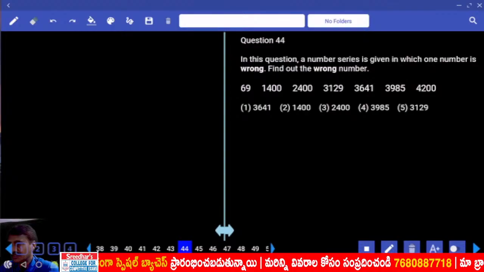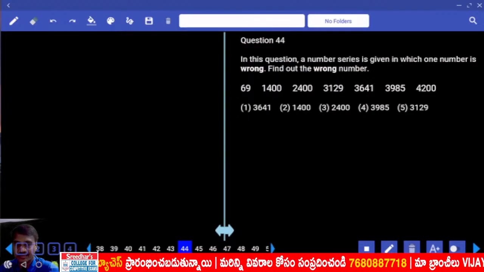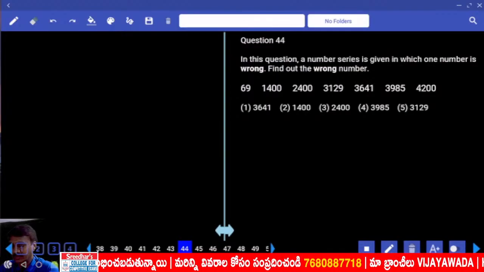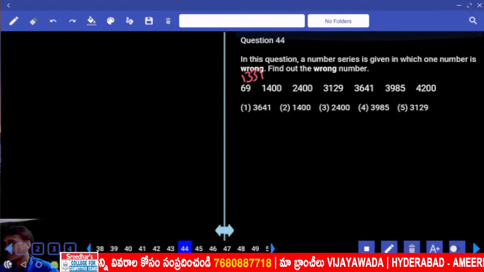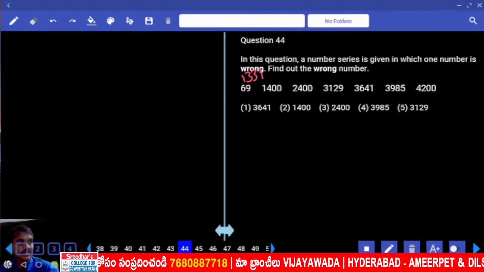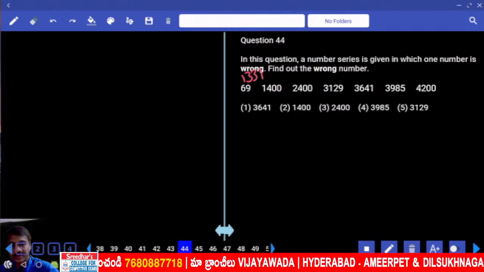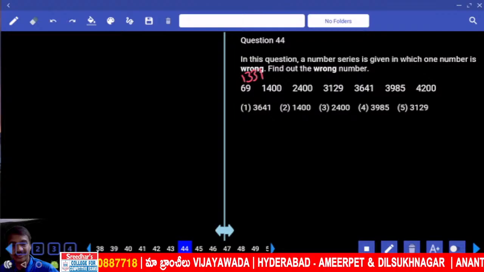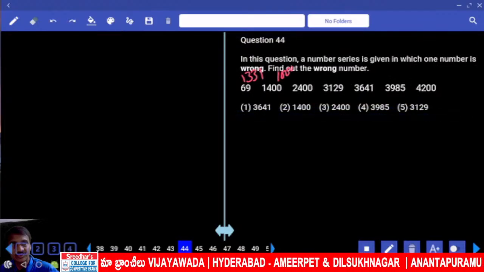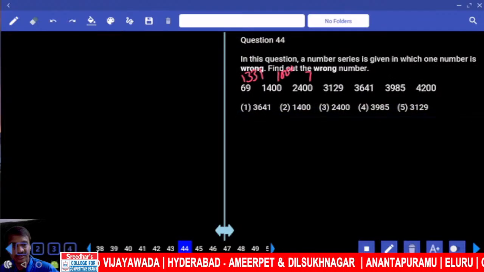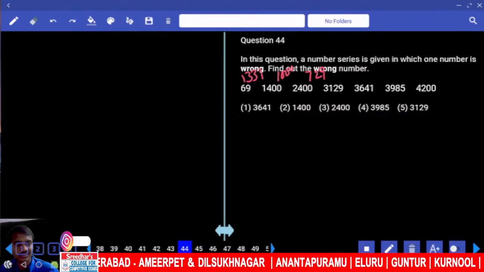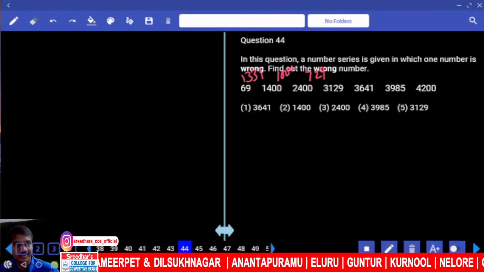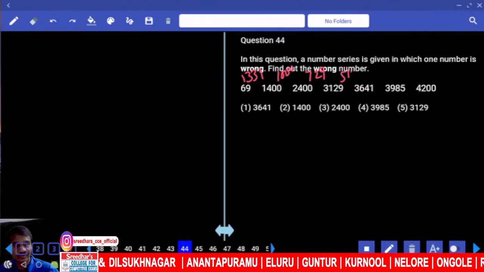And 69 and 1400, what is the difference we have? 1331, that is 11 cube. And 1400 and 2400, what is the difference we have? 1000, that is 10 cube. So the next one must be 9 cube. And 9 cube, does it fit or not? Yes. So 11, 10, 9, then 7, 512.